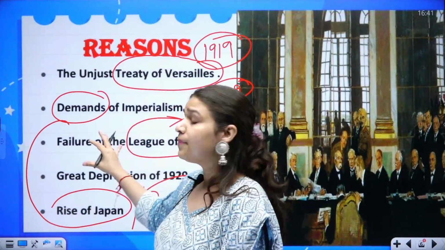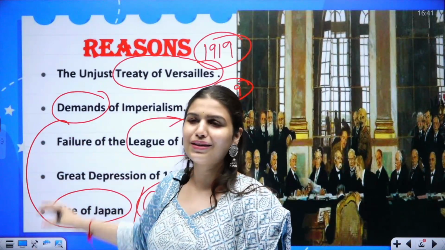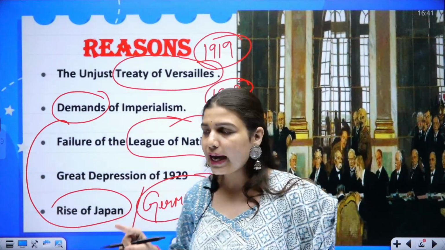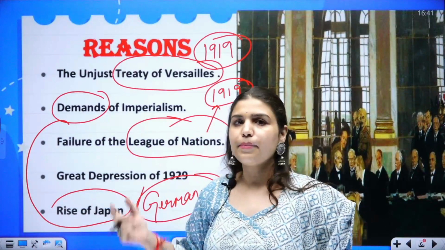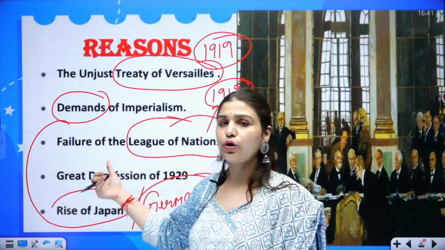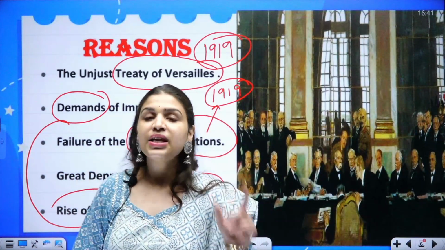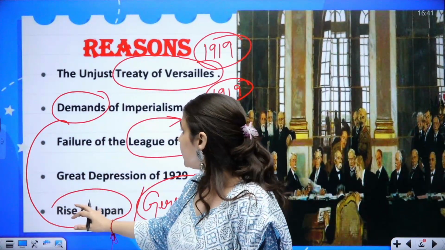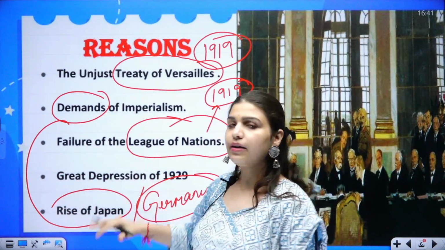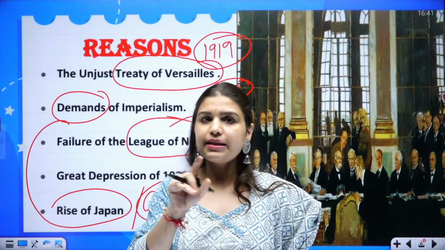Because before that, World War I happened, and there were millions of deaths and large scale destruction. This is why the League of Nations was established, but it failed to some extent, because during the 1930s Japan was rising, and there were demands of imperialism as well. So Japan attacked Manchuria, and there were various other attacks as well.